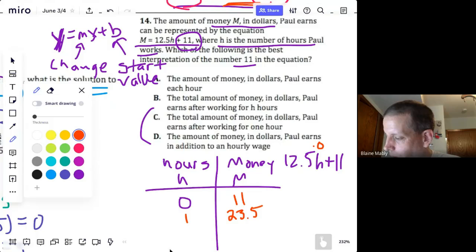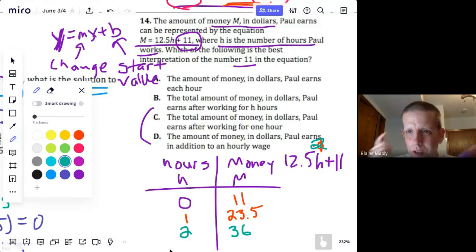And I plug a 1 in there. What if I plug a 2 in there? So 2 hours, how much does he make after 2 hours? 12.5 times 2 is 25. 25 plus 11 is 36. Right? It's good brain practice to not use your calculator, but if you need to, you can. Let's see if that helps us.